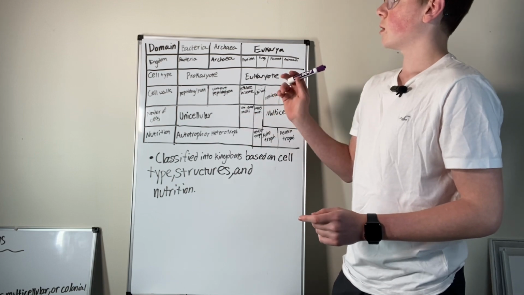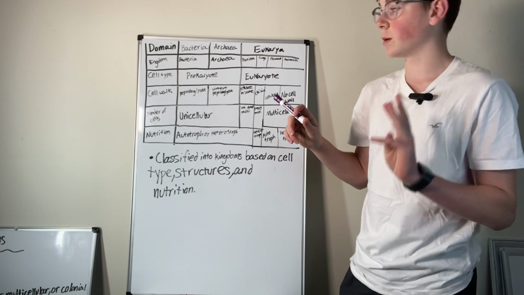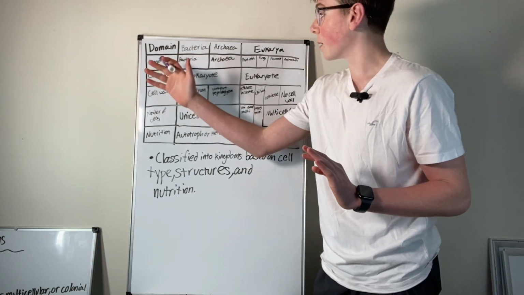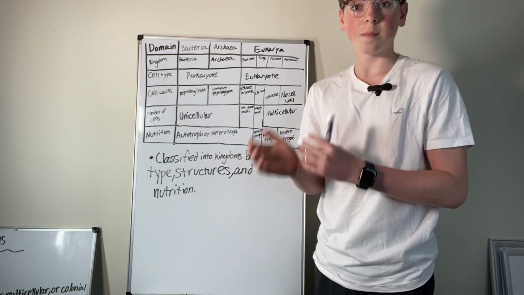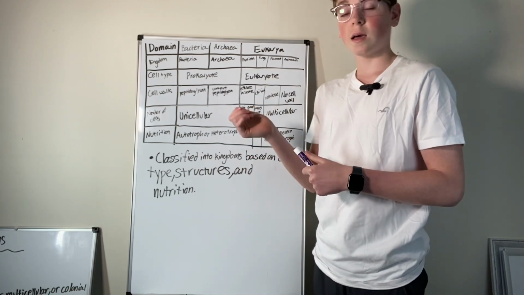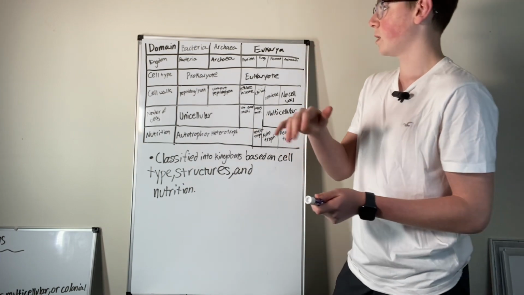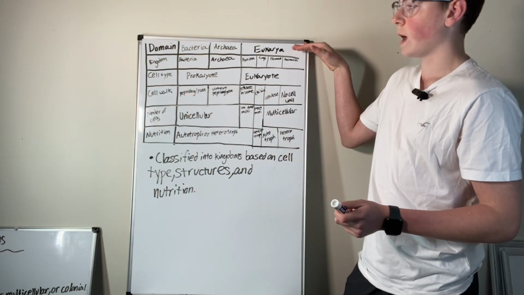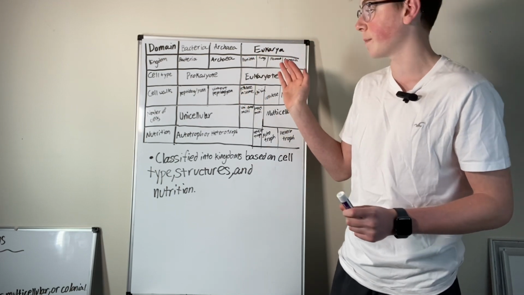So let's start with domain. We have bacteria, archaea, and eukarya, our 3 domains. Then down to kingdoms. The domain bacteria only has the kingdom bacteria in it. Archaea only has the kingdom archaea in it. Then the domain eukarya has the kingdoms protista, fungi, plantae, and animalia.